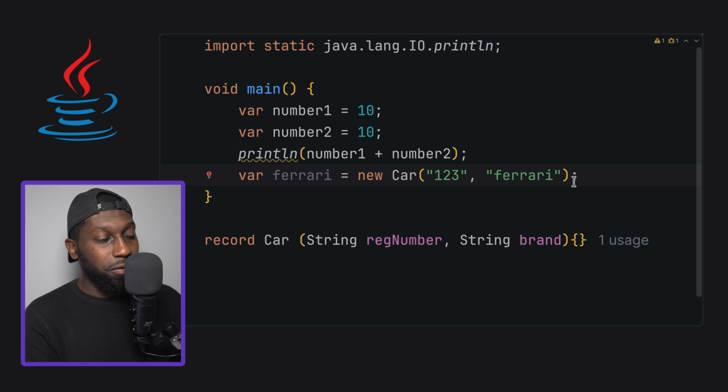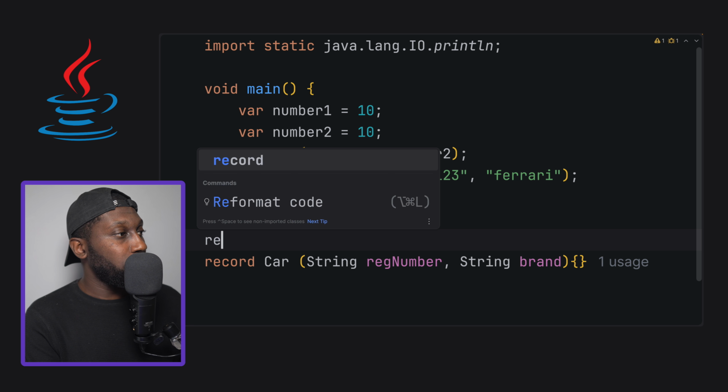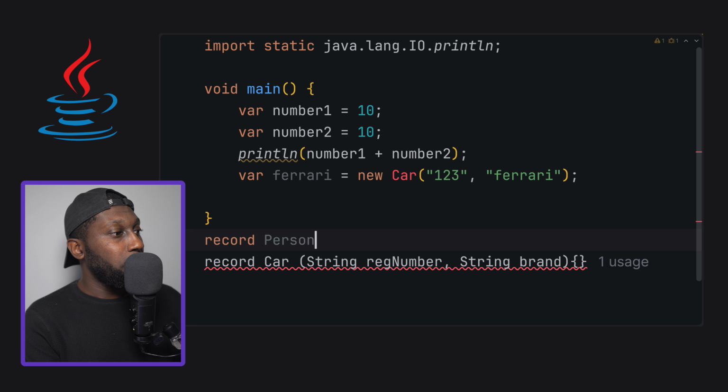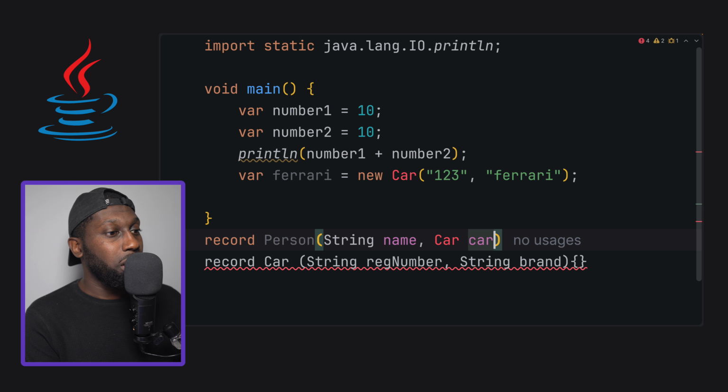And then obviously if you want to have another class, for example, so record and then person, and then you want to say that this person has a name, and then you want to say that this person actually owns a car, you could just say car and then car. There we go.